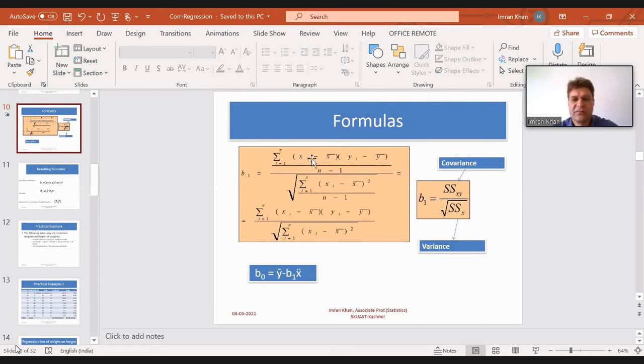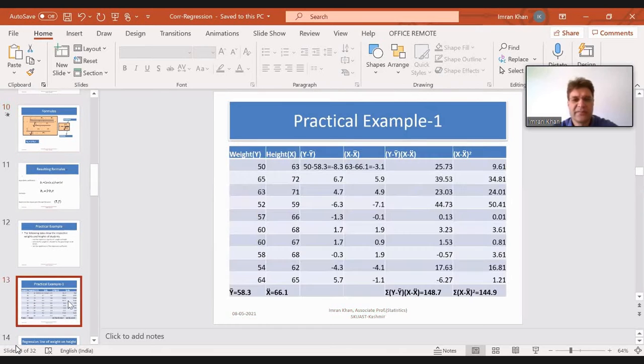Depending on this formula, we have to see what the formula demands. We need to subtract x bar from every observation, that's xi minus x bar. Then from every observation of our dependent variable, that's y, we need to subtract y bar from yi. That's what we'll be doing here.